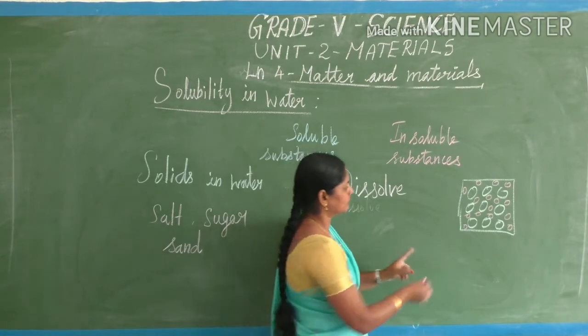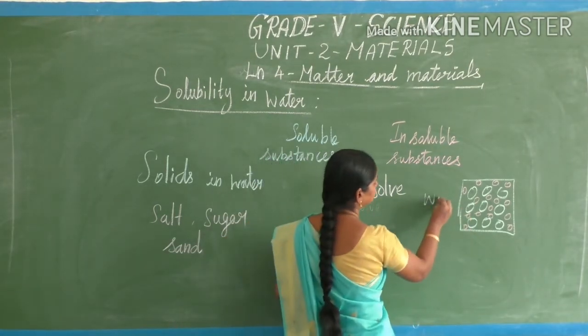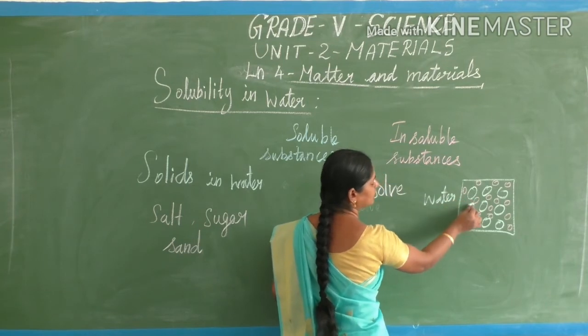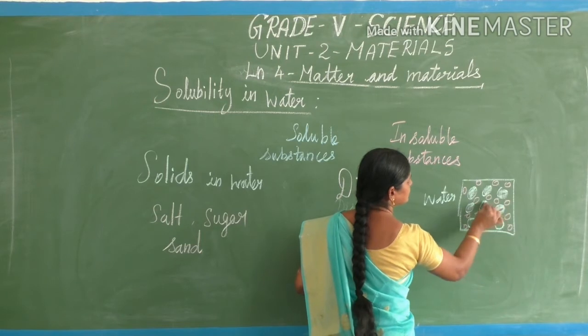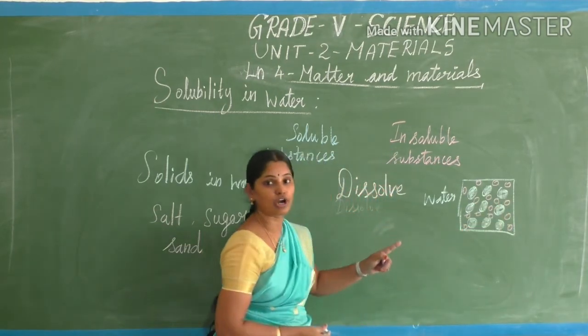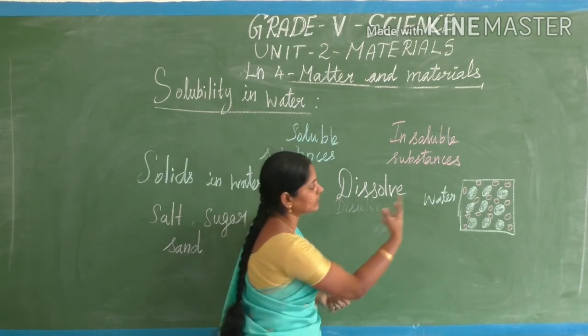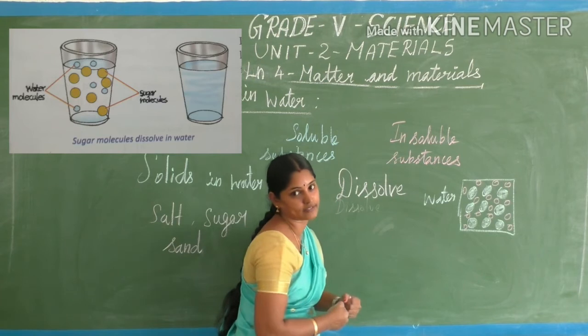The green color I have drawn is what molecule? Water. This is the water molecule. Whereas the pink color I have drawn, what are they? Those are the molecules of sugar. They settle in between the space, occupying the intermolecular space.